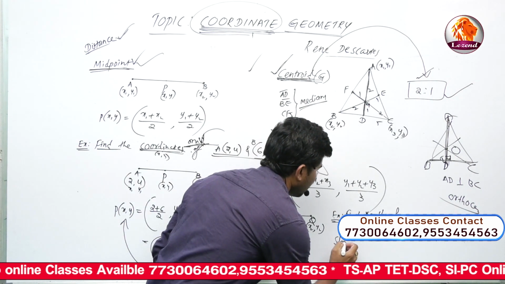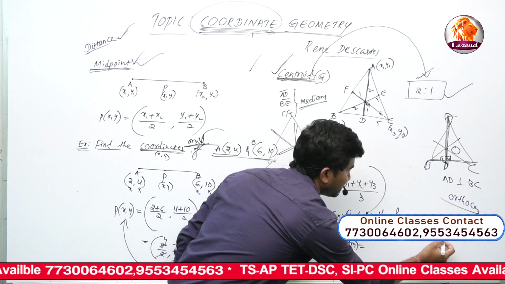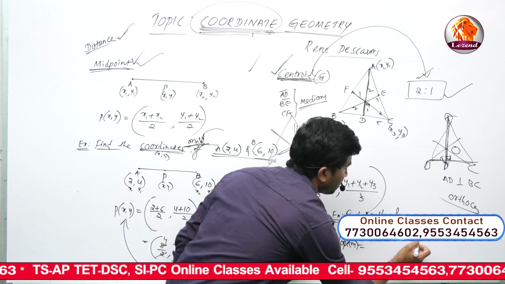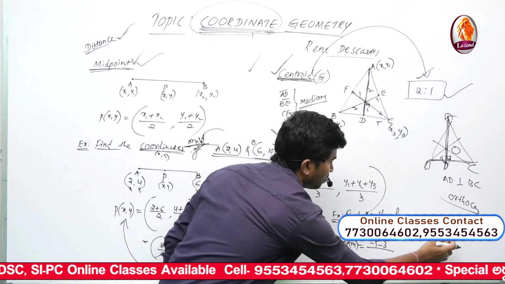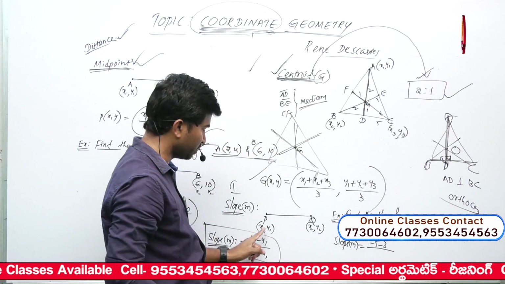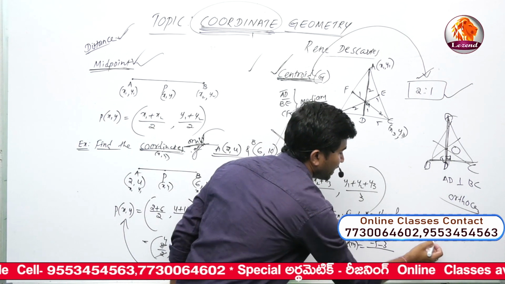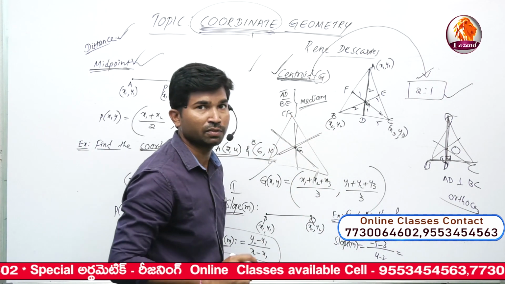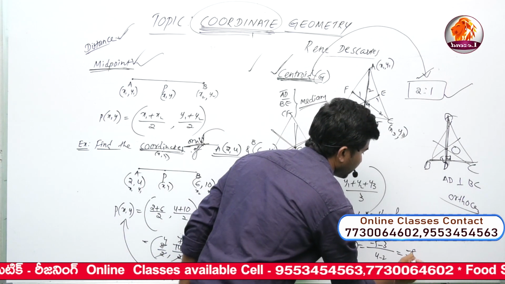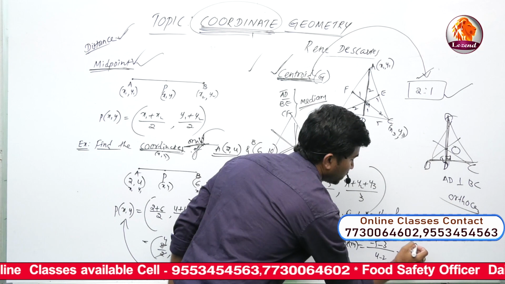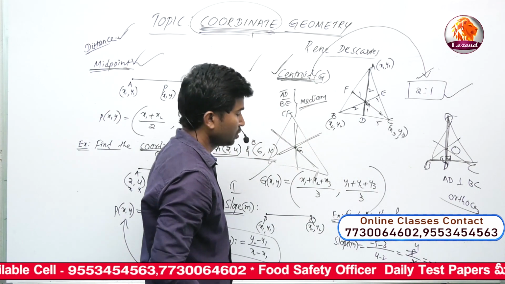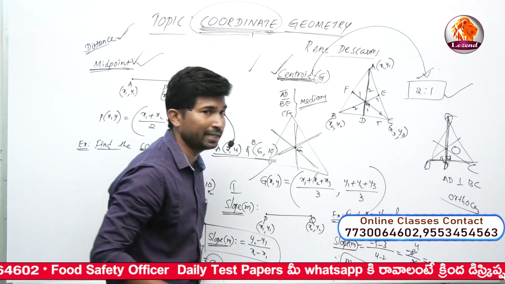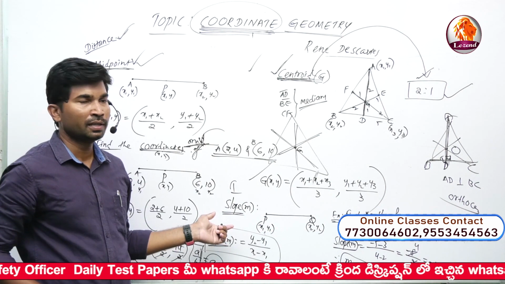Now take the slope formula. m is equal to y2 minus y1, so -5 minus 3, by x2 minus x1, so 4 minus 2. -5 minus 3 is nothing but -8, and 4 minus 2 is equal to 2. 2 ones are 2, 2 fours are 8, they get cancelled. We get the answer -4. So the slope of the given line segment is m equal to -4. That is the first method of slope.